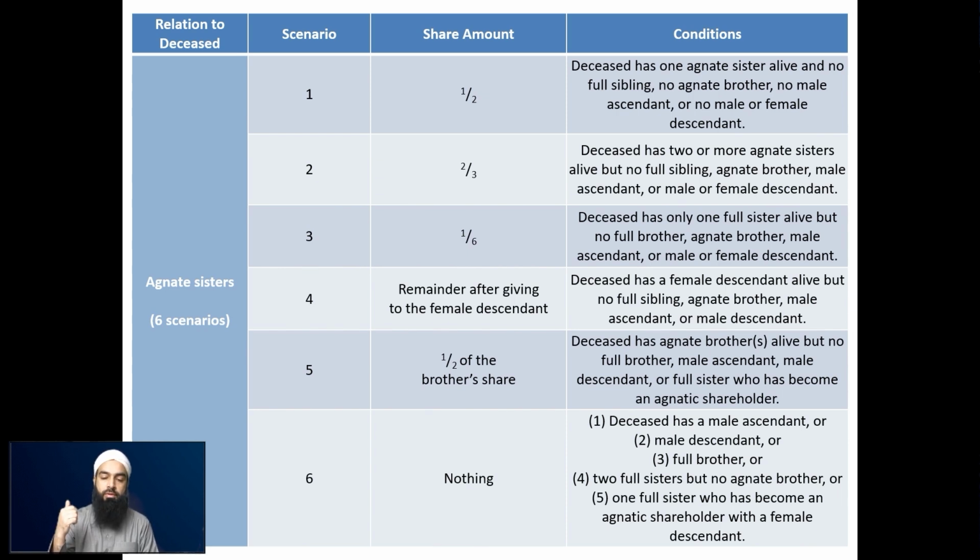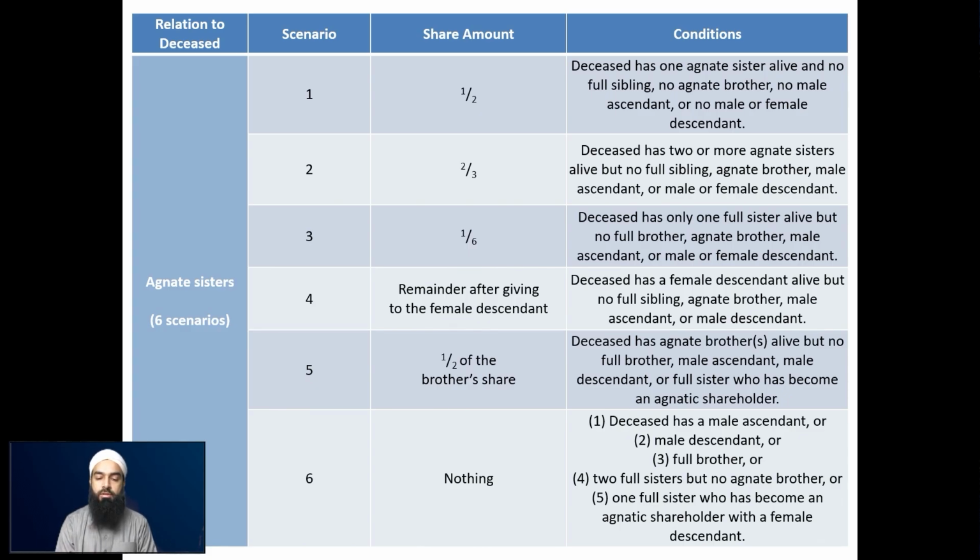That's when there is a male ascendant alive, or there is a male descendant alive, or there is a full brother alive. These ones are quite easy. If any of these are there, then straight away the agnate sister receives nothing. Likewise, scenario number 4, when there's 2 full sisters but no agnate brother. When there's 2 full sisters, remember, they are already receiving their 2/3, right? So that's the maximum allocation for sisters. Because the full sisters have already taken the 2/3, because there's 2 or more sisters, the agnate sister over here will not receive anything. So that's number 4. And scenario number 5 is the one that we were mentioning earlier.